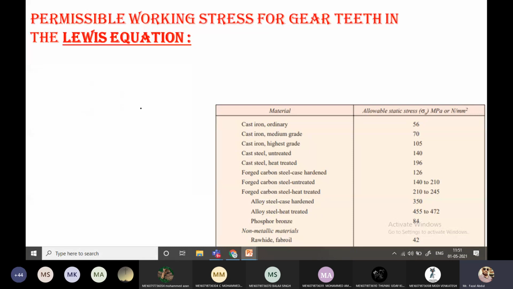To calculate permissible working stress, again we have an empirical relation, that is sigma naught into Cv. Sigma naught is nothing but the allowable static stress in megapascal, and Cv is the velocity factor.